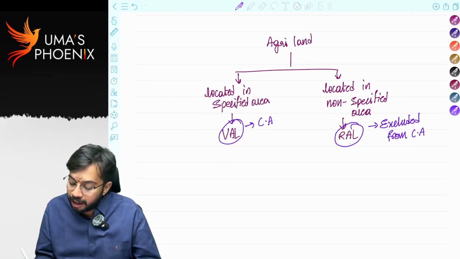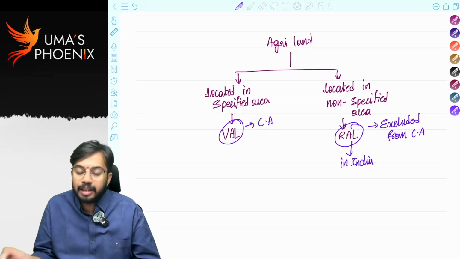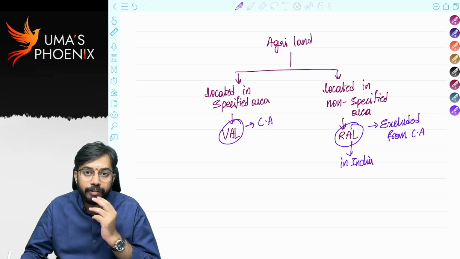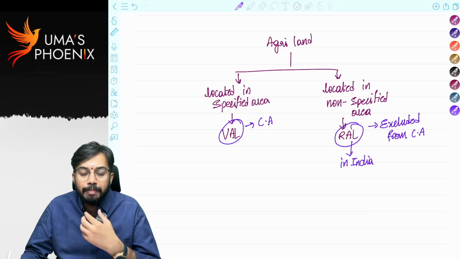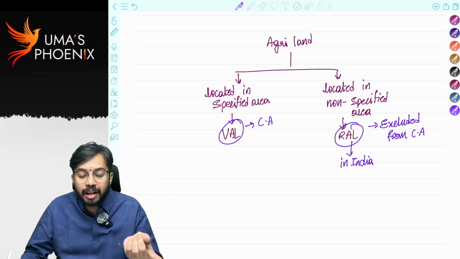See, rural agricultural land in India, that means what? Only if agricultural land is rural agricultural land and that agricultural land is situated in India, then only it is excluded from definition of capital asset. For example, let's say I have agricultural land in USA. It is rural agricultural land.